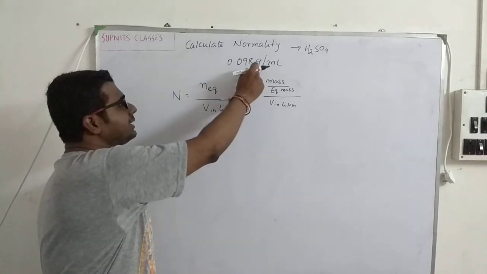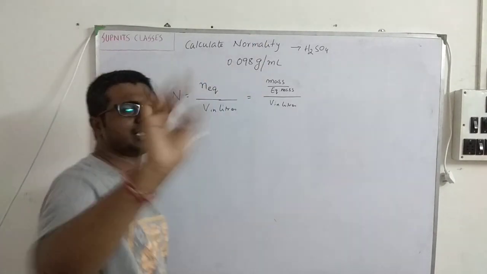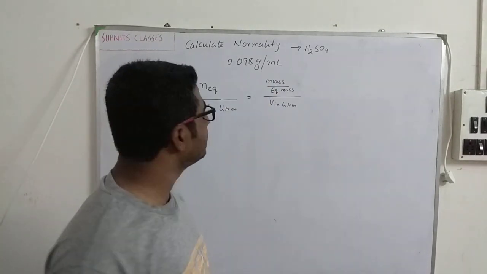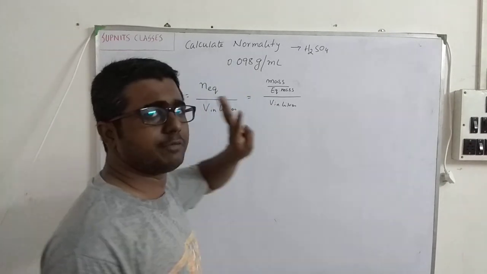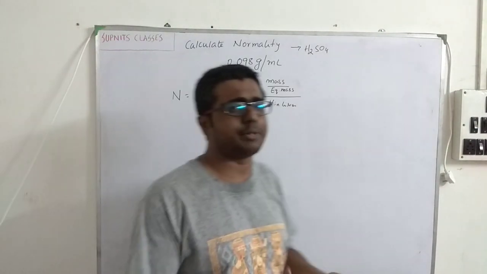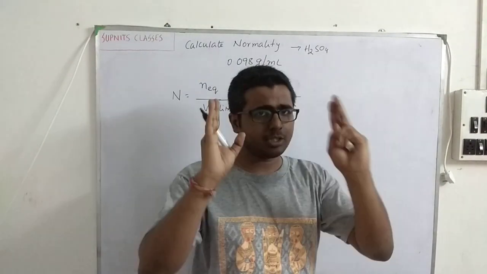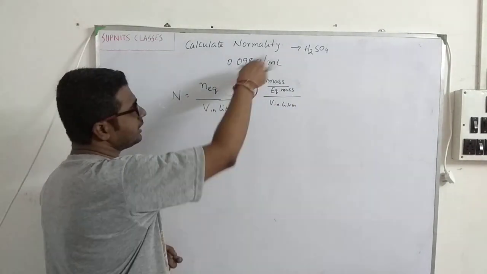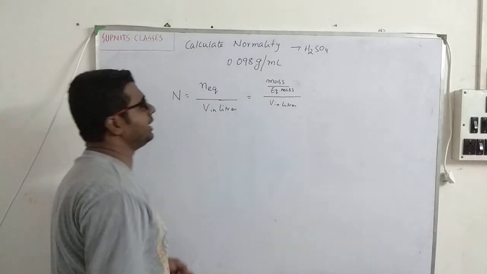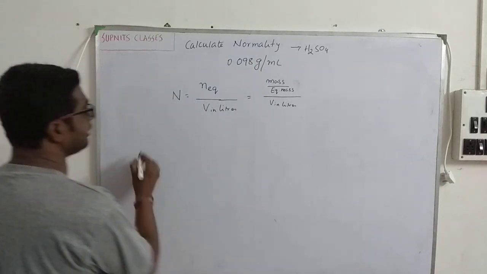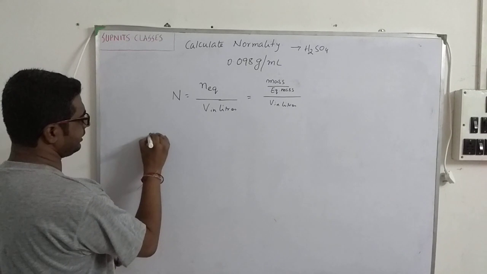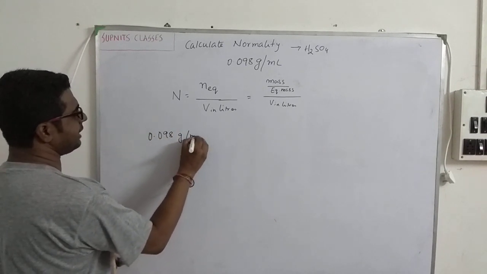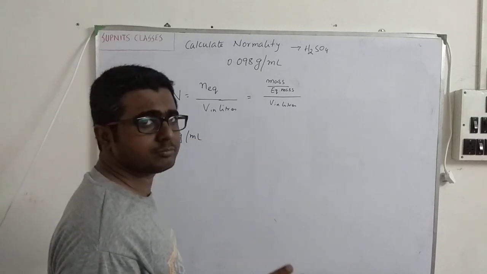Now what is the mass? Mass is given: some gram is given means some mass is given, and some milliliter is given means some volume is given. So basically something is given over here that you can understand, but you cannot comprehend what to take out of that given thing. So let us find out how we can decipher this gram per milliliter. I will write it over here: 0.098 gram per milliliter. That is what is given to me.